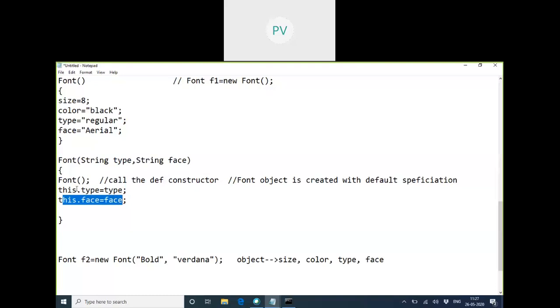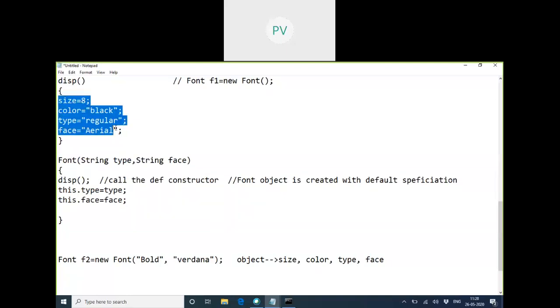But before copying this into this variable and this into that object variable, what are we trying to do here? I didn't go to this line only, I didn't do this initialization. Before that, what did we call? The default constructor. Just think if it was a display method. What will happen if I say display?